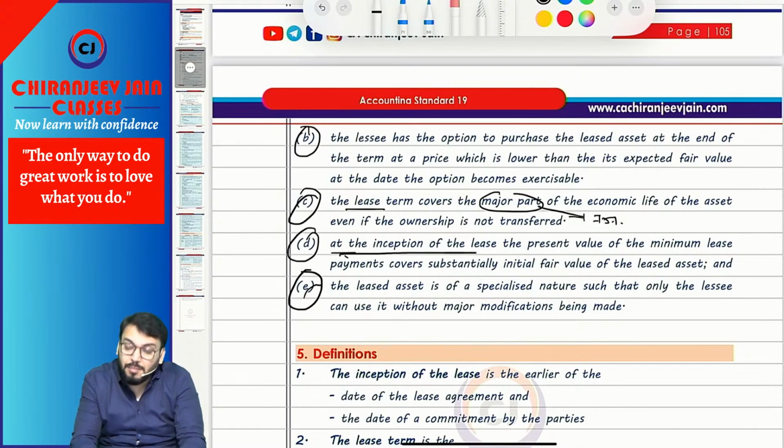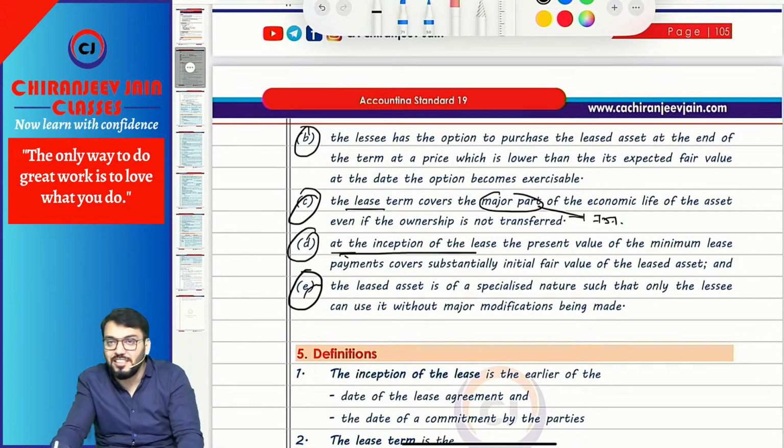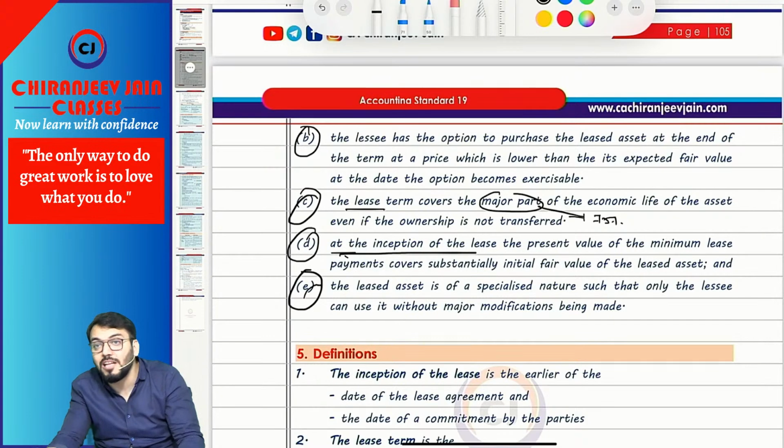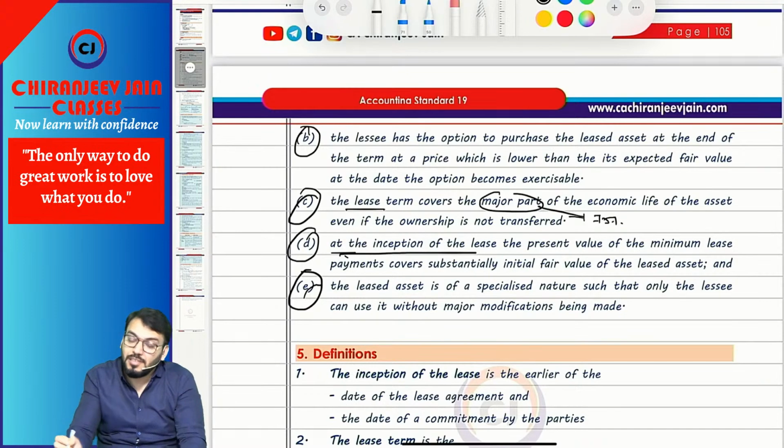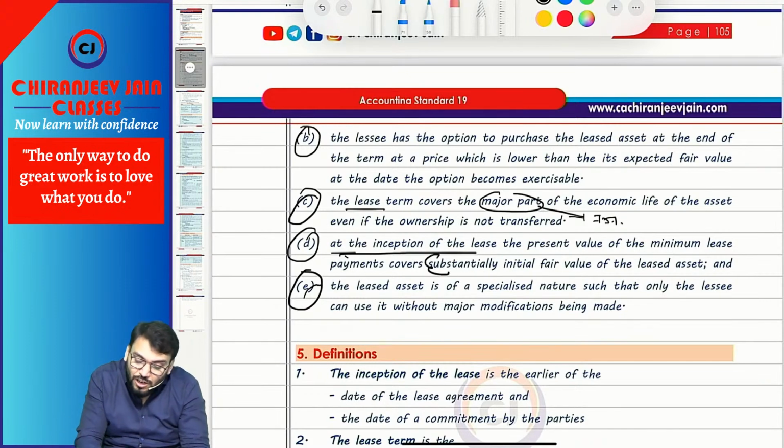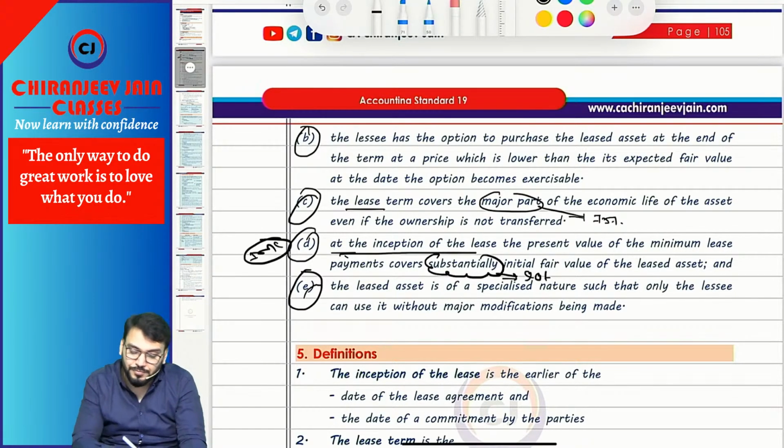On inception of the lease, the present value of minimum lease payment covers substantially the initial fair value of the asset. Now you know the meaning of minimum lease payment. It covers substantially the initial fair value of the leased asset. Here also, substantially has not been defined, but from the exam point of view it will be 90%. This is important from the exam point of view.